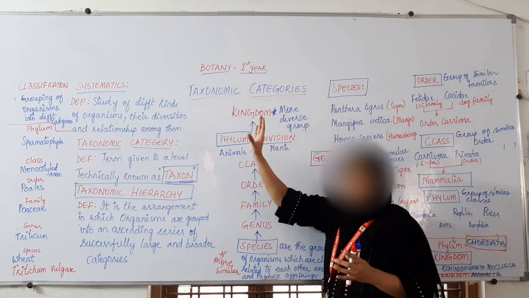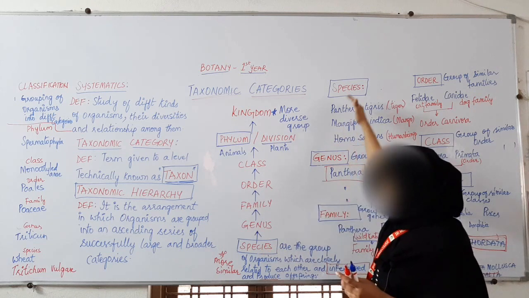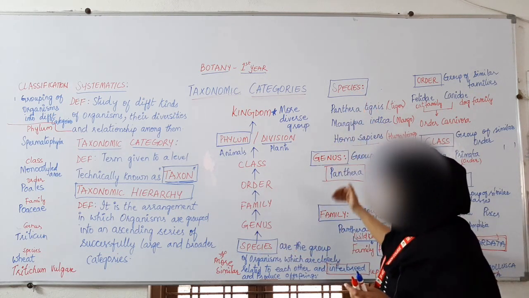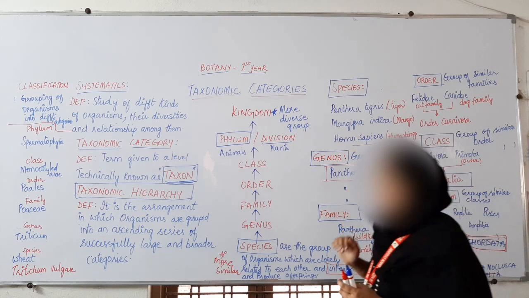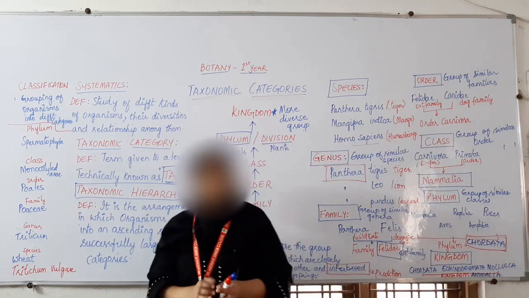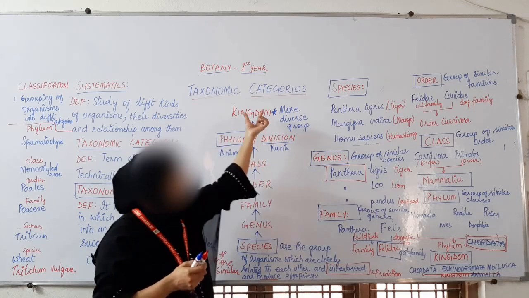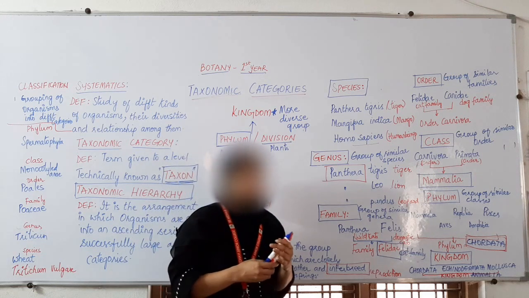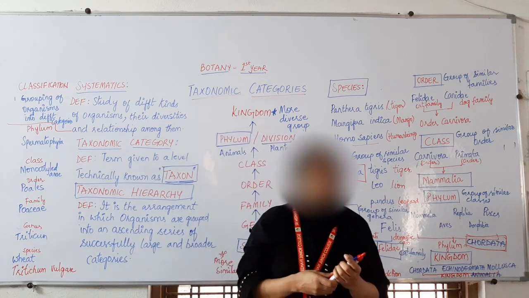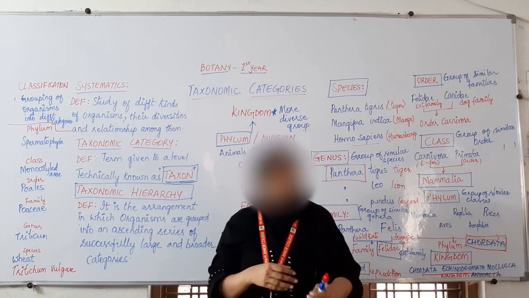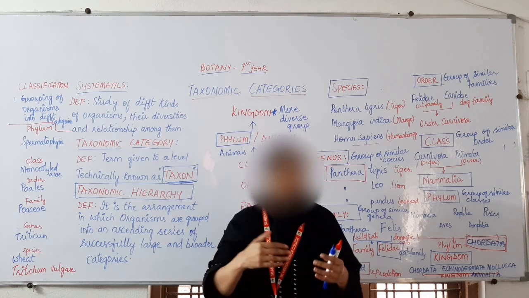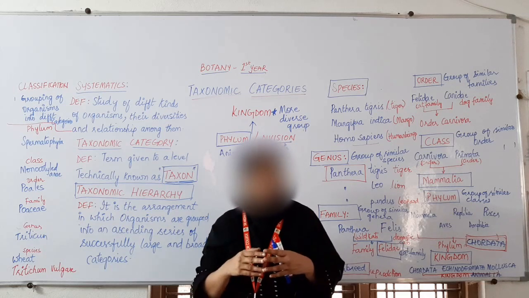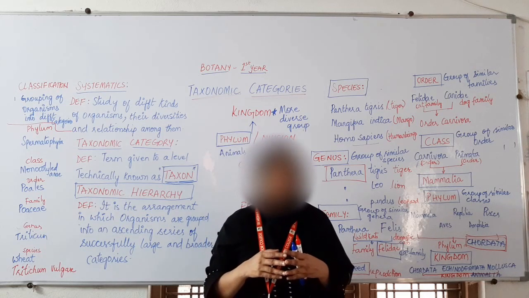We have also seen all this in detail: what is species, what is genus, what is family, what is order, everything. So now we have completed this taxonomic hierarchy. In the next class we will see various devices, that is taxonomic aids, by which we can study the different types of living organisms.